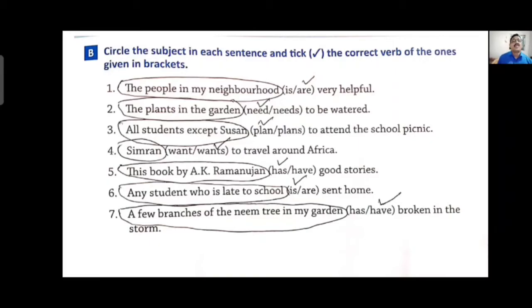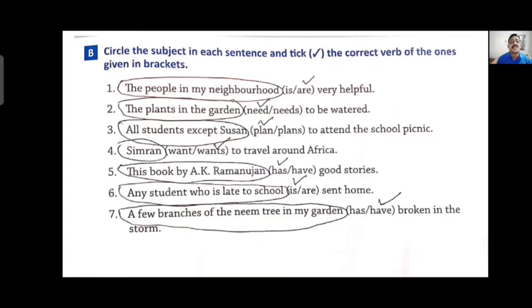Third one, all students except Susan plan to attend the school uniform. All students, we are talking about all students, that's why plural. It will be plan to attend the school uniform.